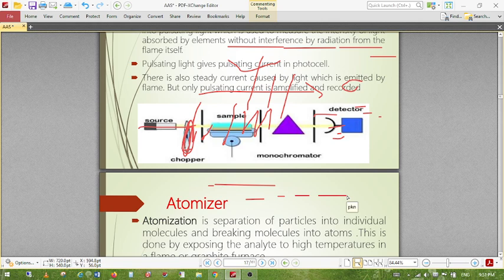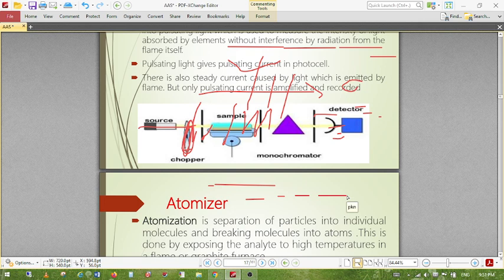So here 95% is wasted and only 5% reaches the sample. This is the disadvantage of the premix burner. So we mostly use the total consumption burner, because here almost all of the sample can be consumed. See here, the flame temperature of various gases.